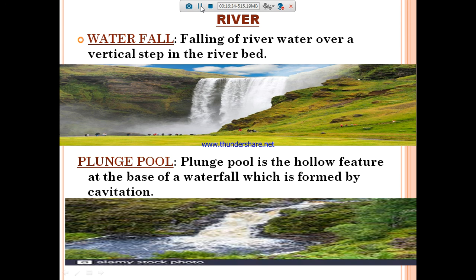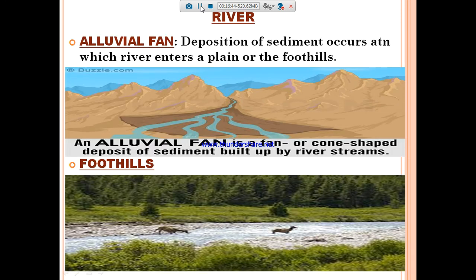And plunge pool means a hollow feature at the base of a waterfall which is formed by the cavitation. Okay, that is called the plunge pool. And alluvial fan means deposition of sediment occurs where a river enters into the plain or the foothills. It is known as an alluvial fan. Moreover, the shape will be a cone shape, deposition of sediment built up by the river streams.